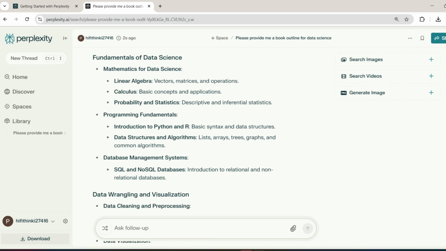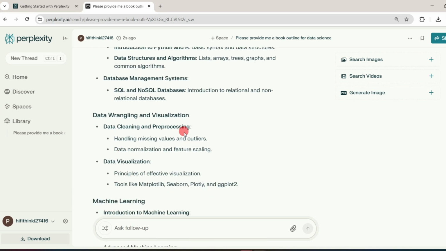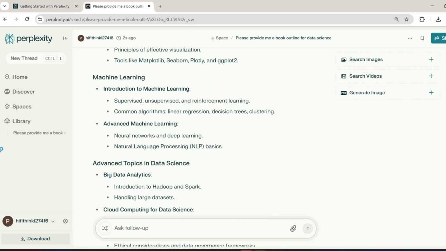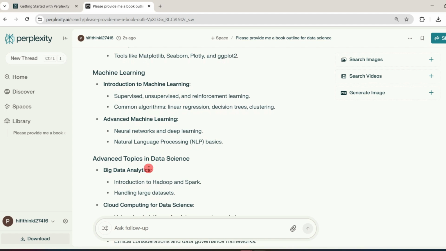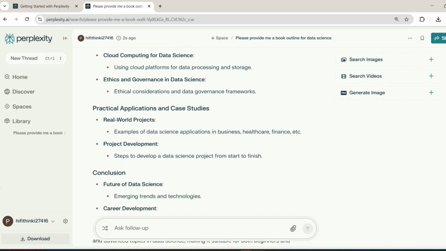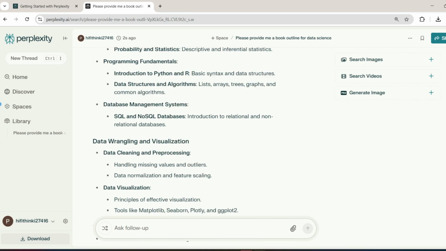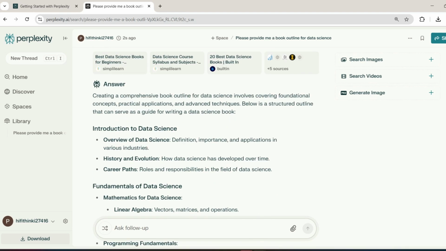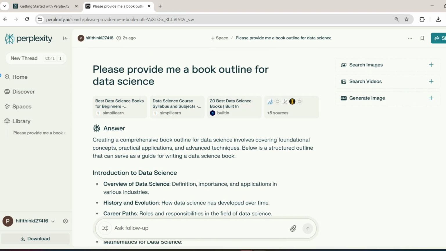Thereafter, data wrangling and visualization. Then machine learning and advanced topics in data science like big data analytics, cloud computing for data science, practical applications and case studies. And after that, there is a conclusion. So it has provided us the course outline for a book on data science.